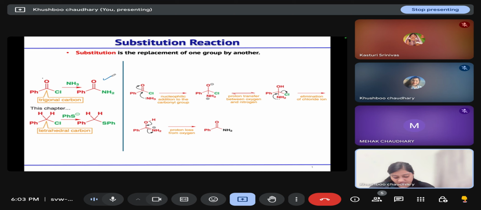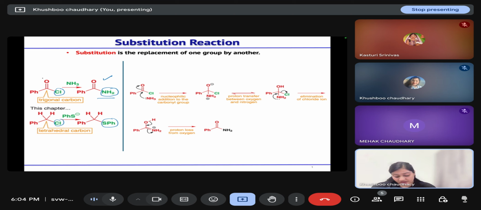In the first example, you can see that the chloro group was replaced by an NH2 group. When we treat our acid chloride with ammonia, you get an amide. Then in the second reaction, the chloro group is substituted by a thiophenol group. Both these reactions look similar, but their mechanistic studies are different.